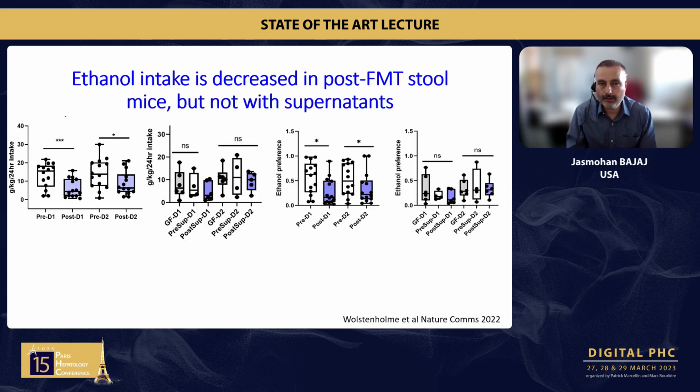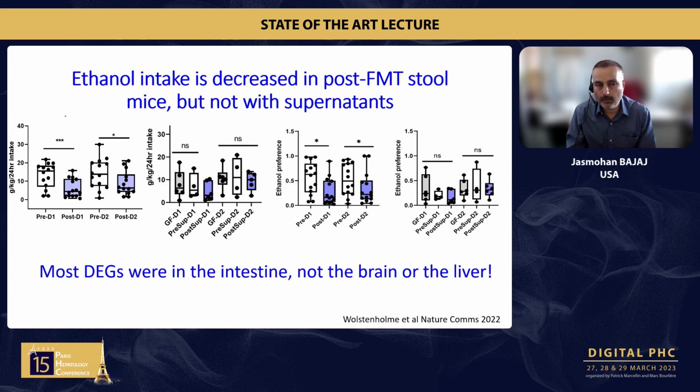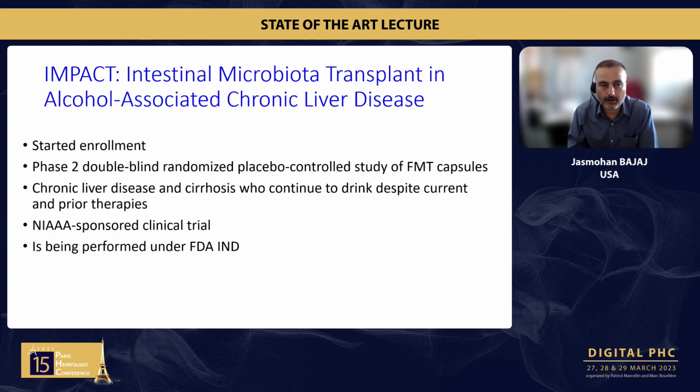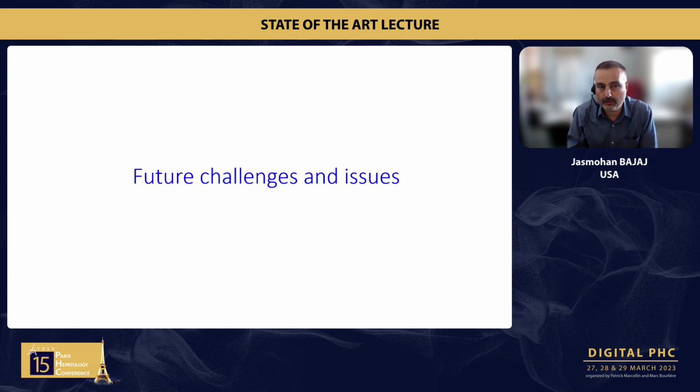More importantly, this was decreased in mice who had the actual stool. The germ-free supernatant at pre and post did not make a difference either to preference or ethanol intake. More importantly, when we did RNA-seq on the highest and lowest drinkers, we found most differentially expressed genes were in the intestine, not the brain or the liver, which tells you the central role of the gut in this situation. We have started enrollment in this trial, which is a phase 2 double-blind randomized placebo-controlled trial. We're already 10% in, sponsored by the NIAAA, in chronic liver disease and cirrhosis patients who continue to drink.